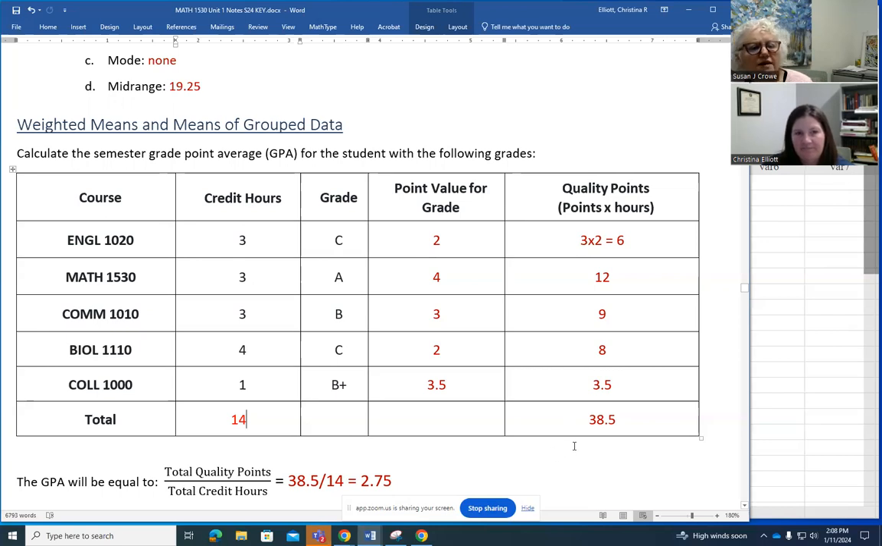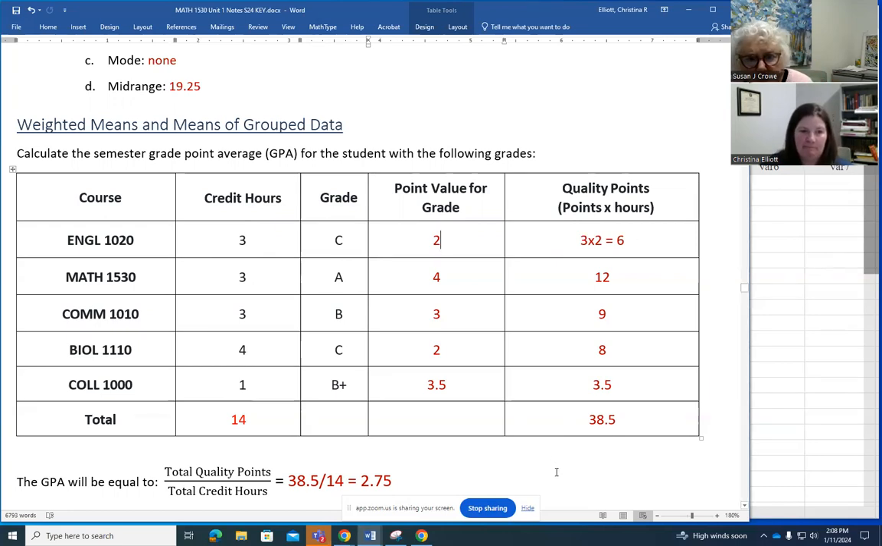So what we're saying is, for English, it was a 3 credit hour class. You made a C. C's are worth 2 points. So you have 3 times 2, 6 points. And in academic terms, those are called quality points. Yes. And then 3 times 4, 12.